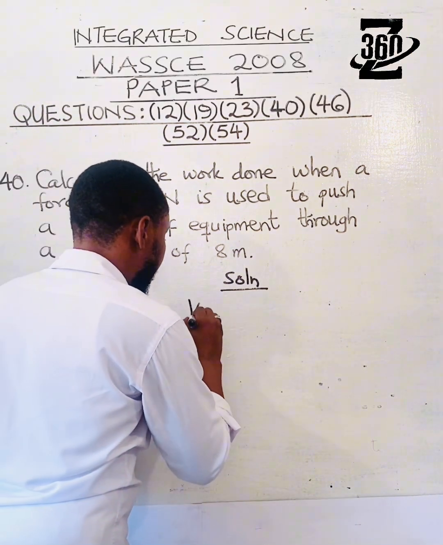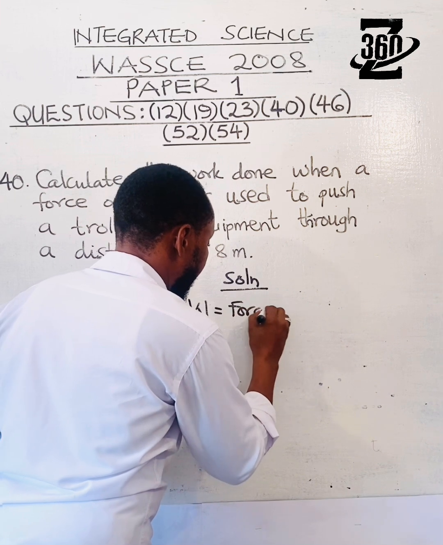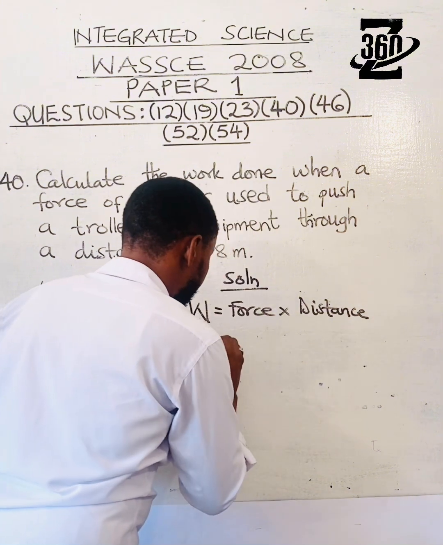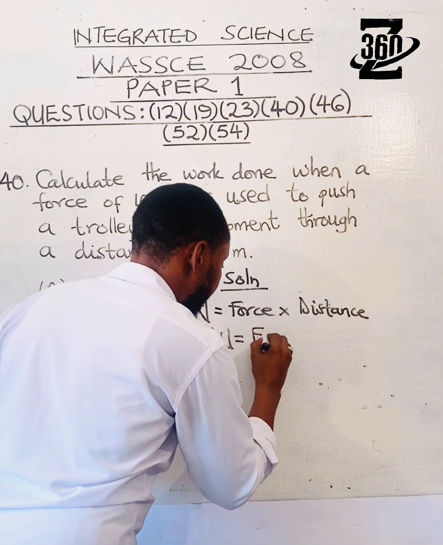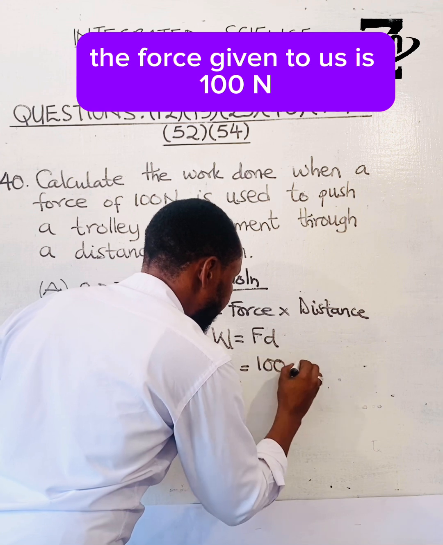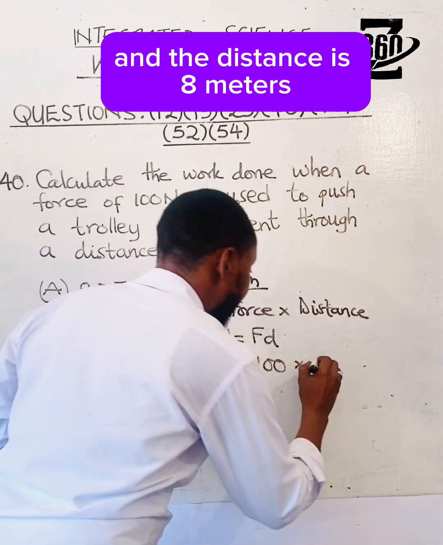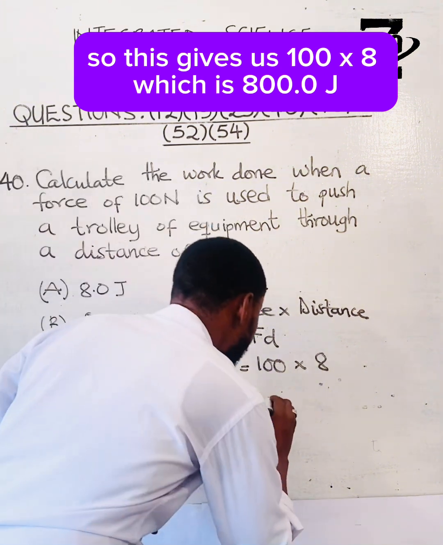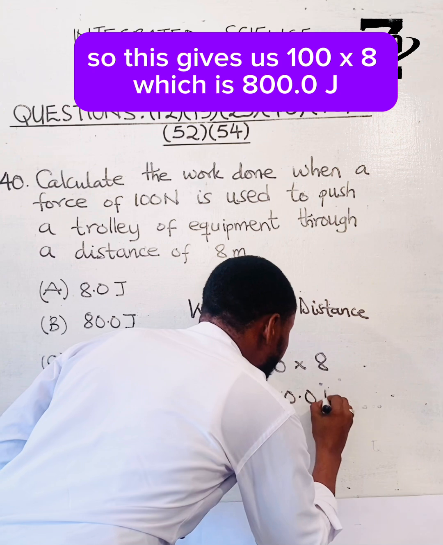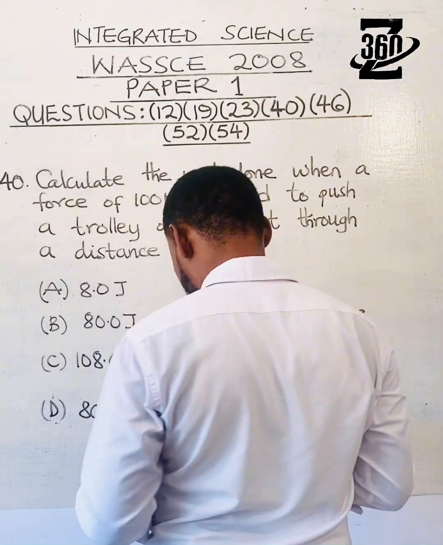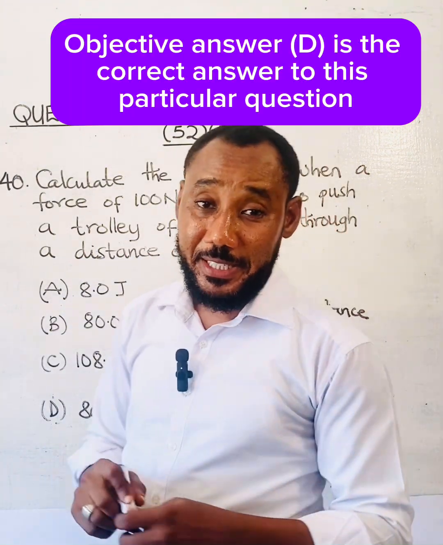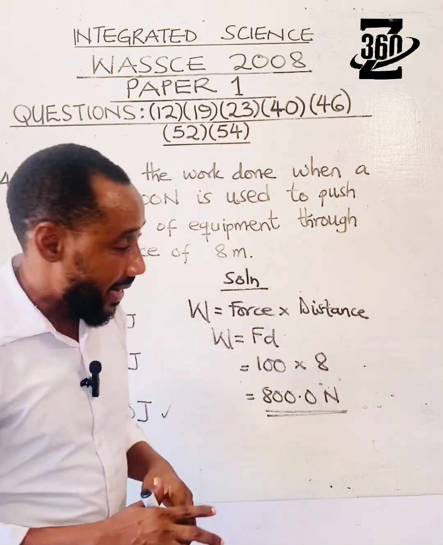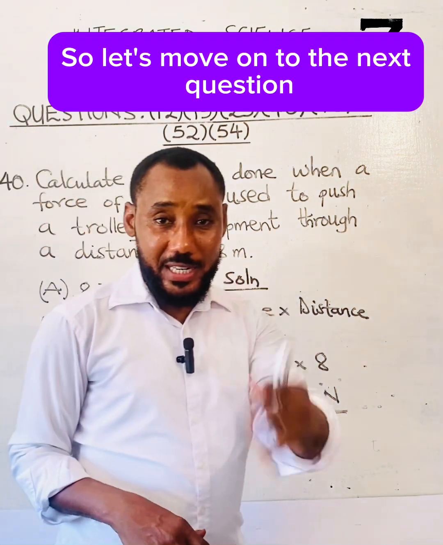So work done is force times distance, right? The force given to us is 100 Newton and the distance is 8 meters. This gives us 100 times 8, which is 800.0. So this is the work that is done. Objective answer D is the correct answer to this particular question. This one is just a walk in the park. Okay, so let's move on to the next question.